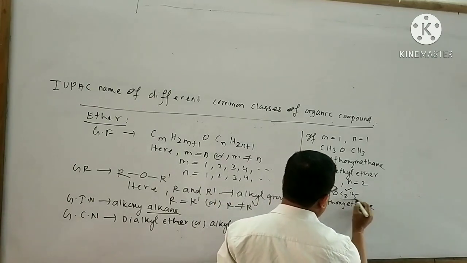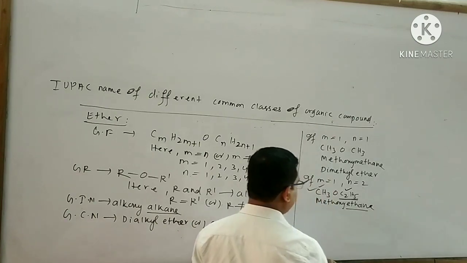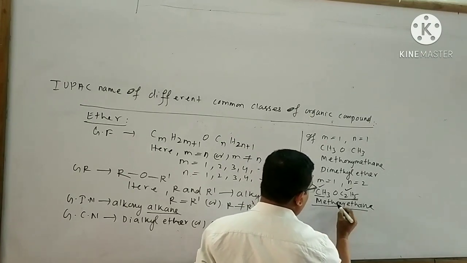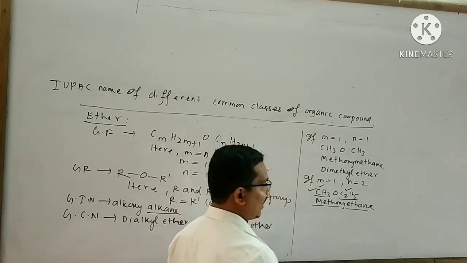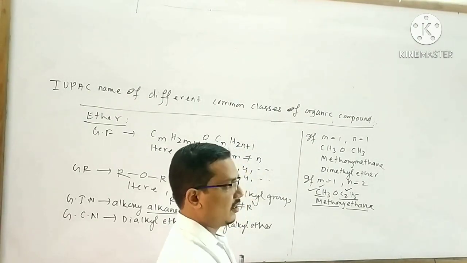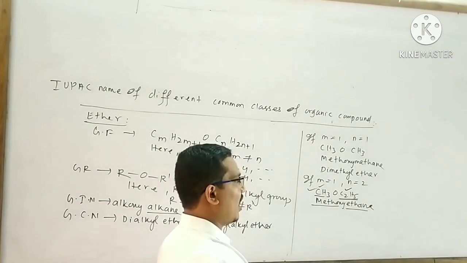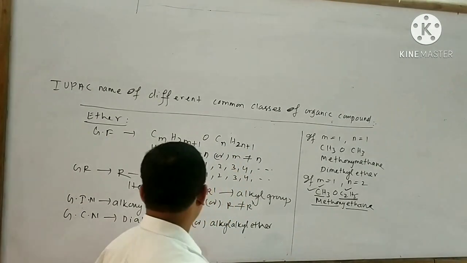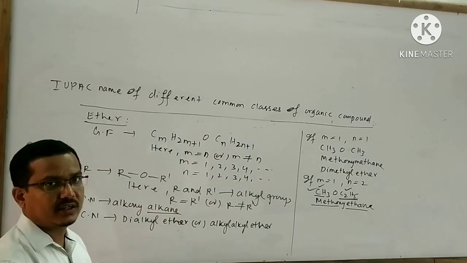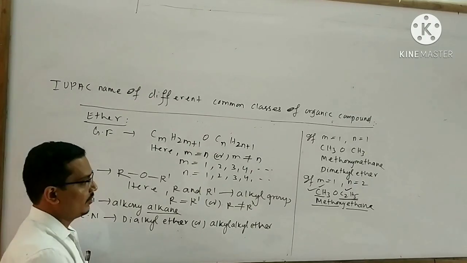So this group is responsible for ethane and this group is responsible for methoxy. That means in an ether two alkyl groups are present. The alkyl group with more carbon atoms is used for the alkane, and the alkyl group with fewer carbon atoms is used for the alkoxy.